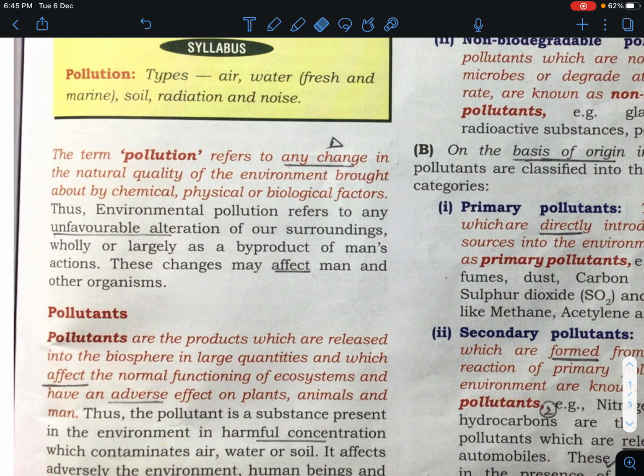Environmental pollution is any unfavorable alteration to our surroundings as a result of, or byproduct of, man's actions, and the product or byproduct of that is called environmental pollution, and these changes may affect man and other organisms.